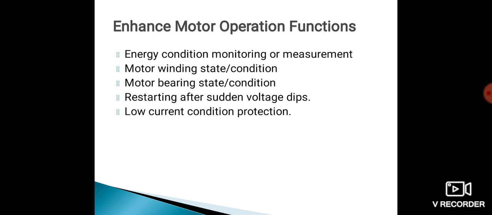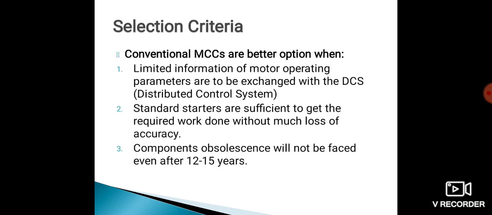So these are the factors which enhance the motor operation that we have to keep in mind while selection of an MCC.